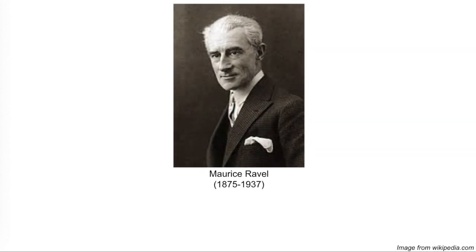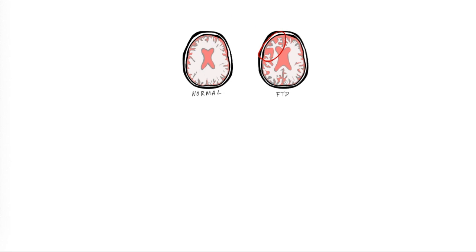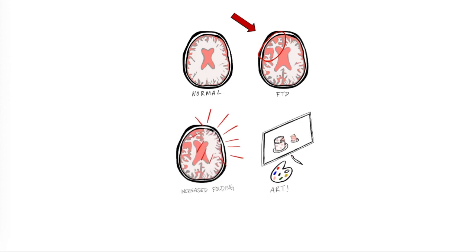Maurice Ravel is a renowned French composer best known for Bolero, with its repetitive and altering structure. When Ravel was composing Bolero, scientists believe he may have been suffering from frontotemporal dementia, or FTD. FTD is diagnosed as the atrophy of the frontotemporal cerebral tissue as well as associated behavioral disorders. Some studies have found that certain types of FTD lead to more creativity, which Ravel expressed through his music.